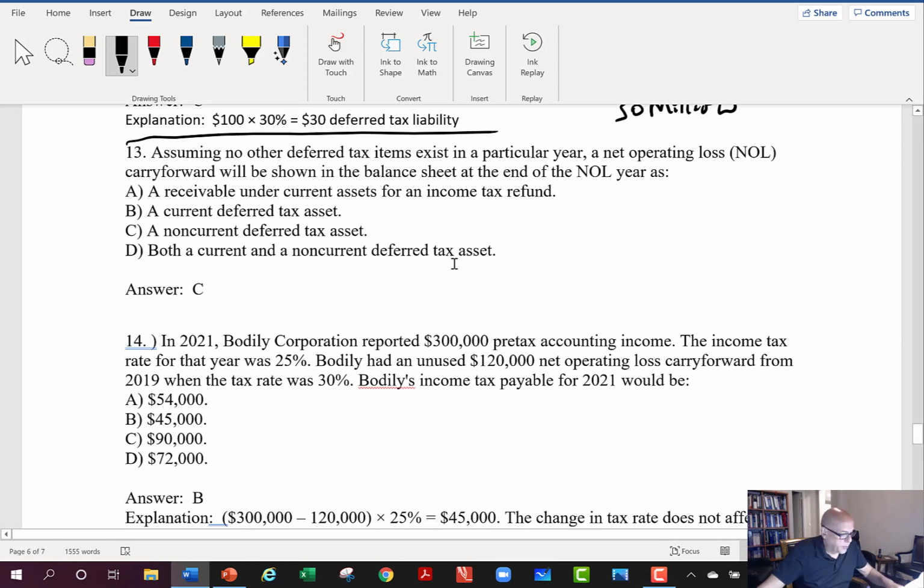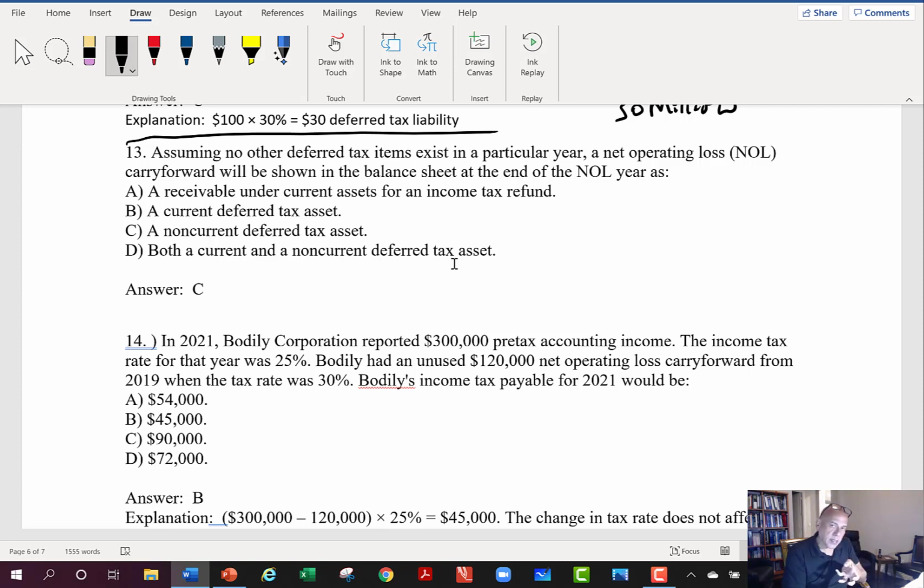Okay, good. Let's look at number 13. I want to take a second to correct something that I said during the lecture when we went through the slides. I stated that they had eliminated the net operating loss carry back as part of the Tax Cuts and Jobs Act, which was true, but then they put it back sometime because of some of the issues with the COVID relief.